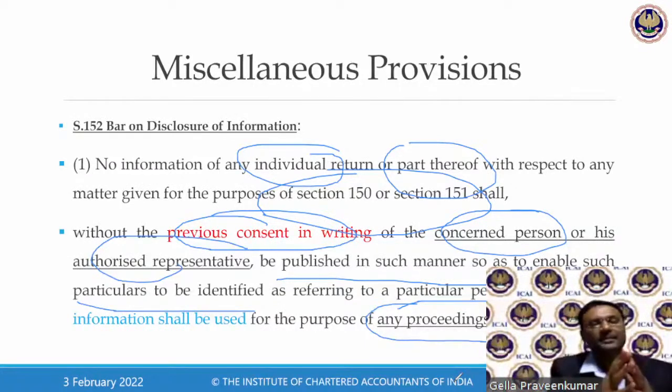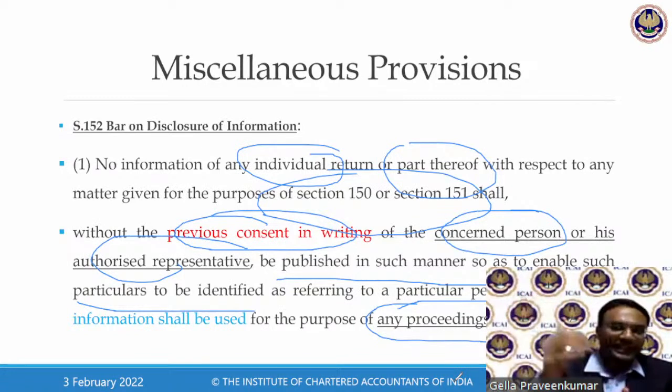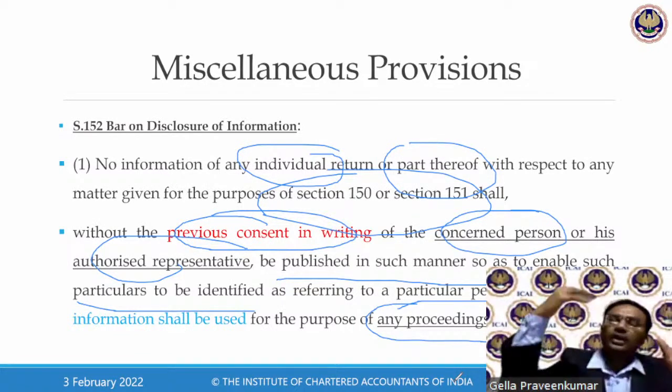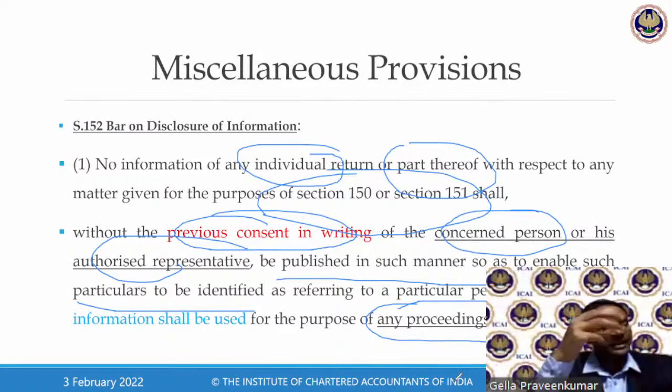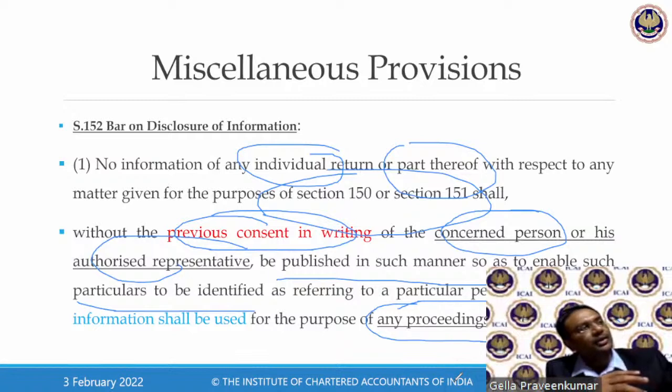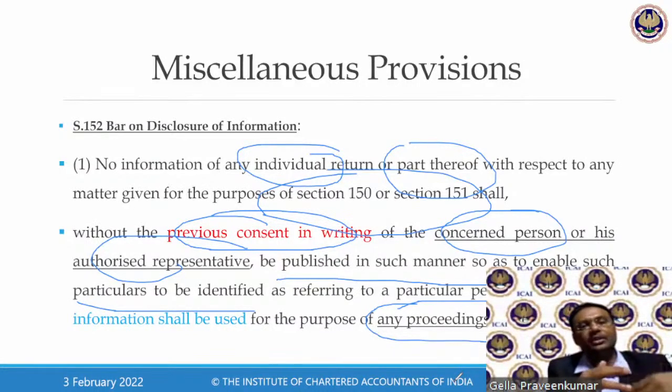A simple example. From the labor department, I get to know that there are 150 places where a security person has engaged his team. Now, using that data, the commissioner cannot go and publicize in the media saying that so-and-so service provider, having registered at 150 places, never paid the service tax, never paid the GST. This so-and-so person has a turnover of, say, 200 crores, but never registered under the GST law. How did they get to know that 200 crores is the turnover? From income tax authorities, they got to know.